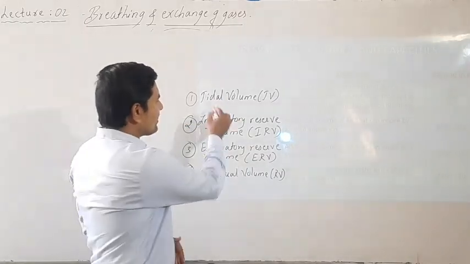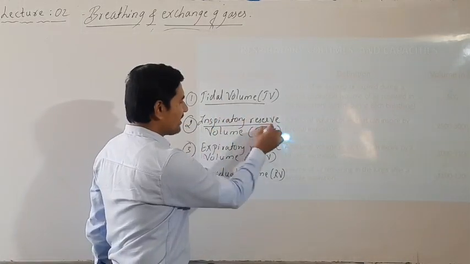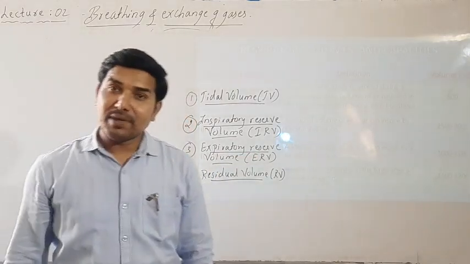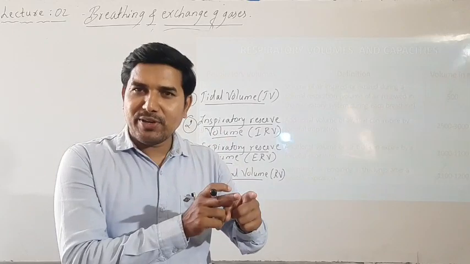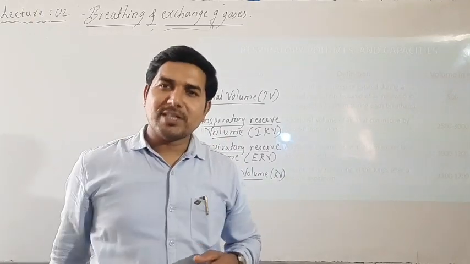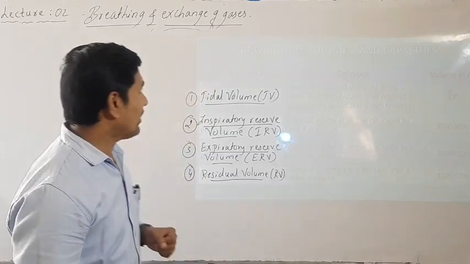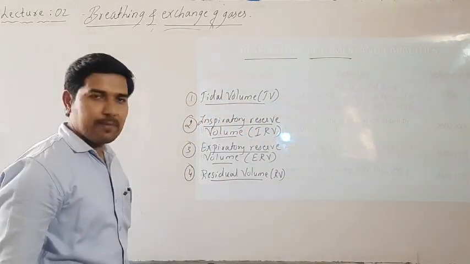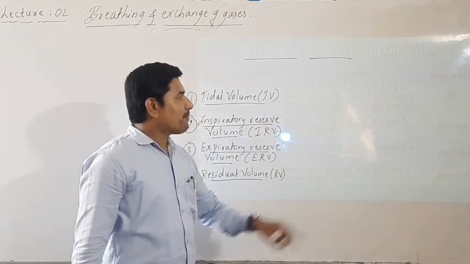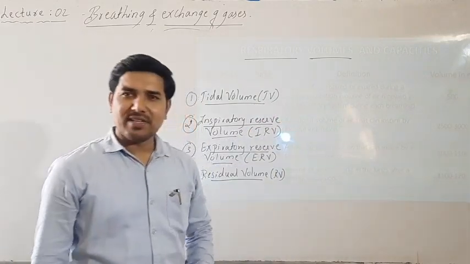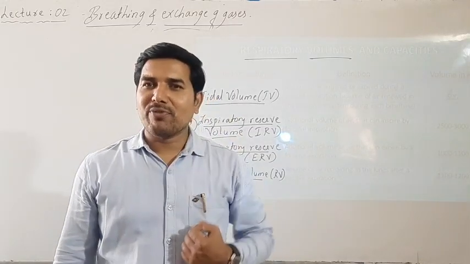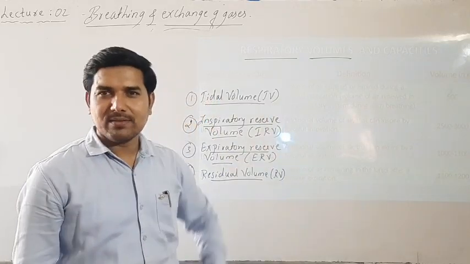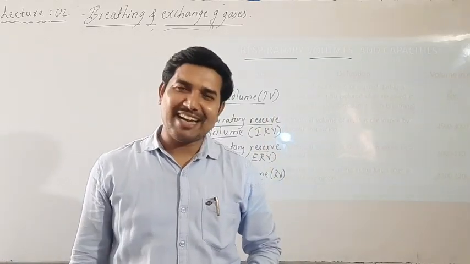Now tidal volume. What is a tidal volume? What is an inspiratory reserve volume? What is expiratory reserve volume? What is a residual volume? Sometimes the definition of these will be given. You have to identify what respiratory volume it is. Okay. Now look at this. These are the respiratory volumes here. Volume of air inspired or expired during a normal respiration. That means the amount of air we are taking in and giving out during normal breathing is called TV. This is what is called tidal volume.